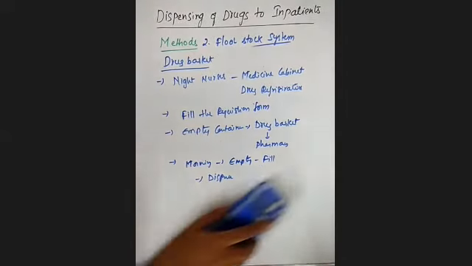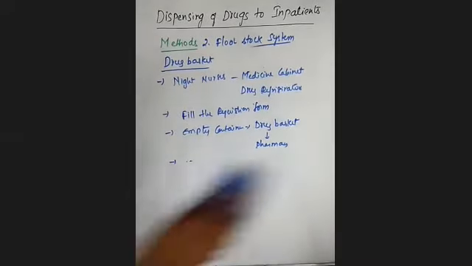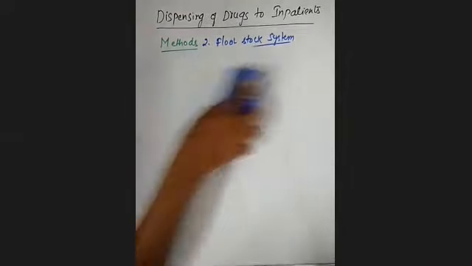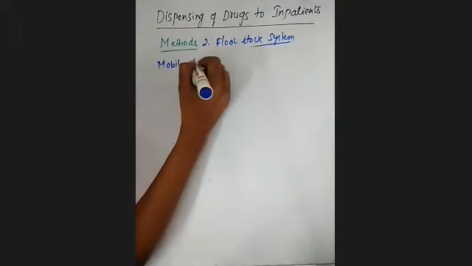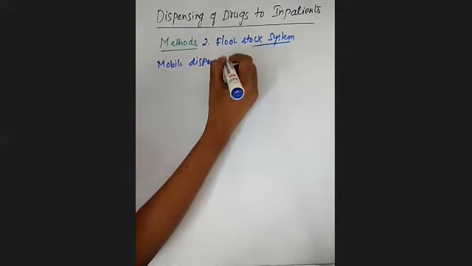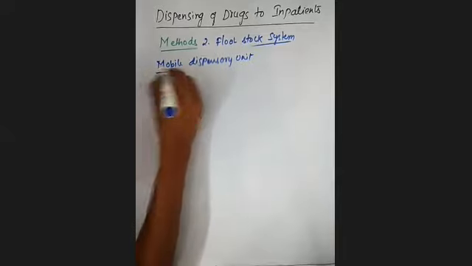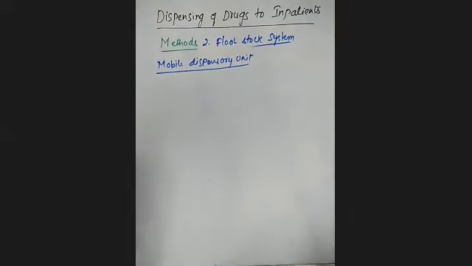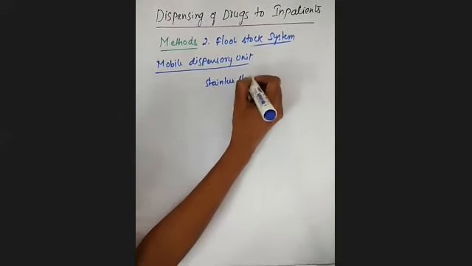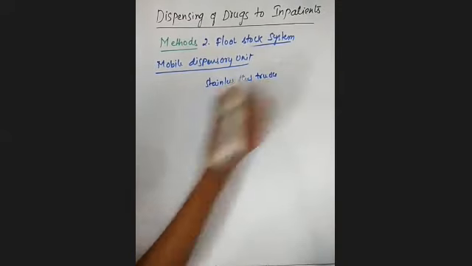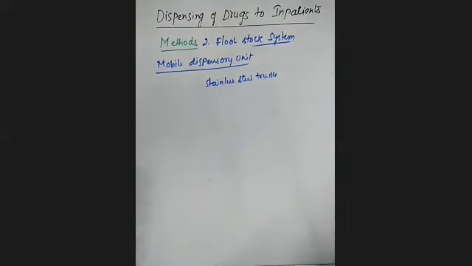Next one is the mobile dispensary unit. If you see, this mobile dispensary unit utilizes specially constructed stainless steel trucks inside the hospital, with appropriate dimensions to hold all sorts of drugs.